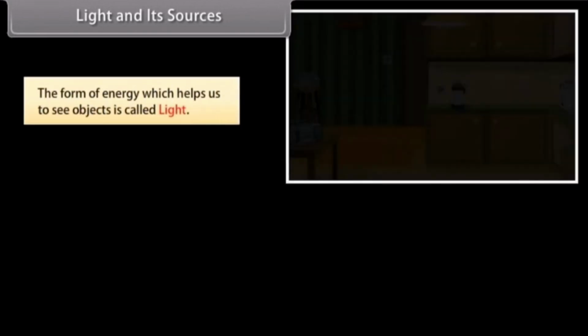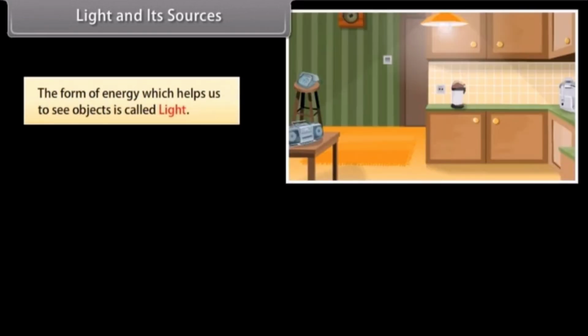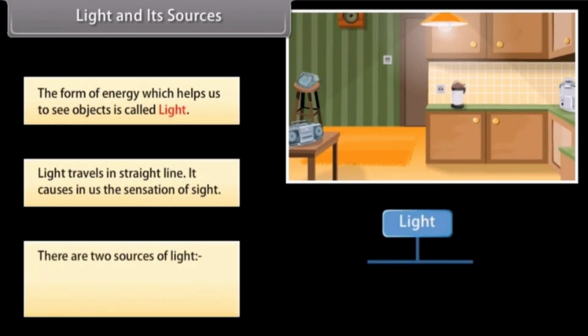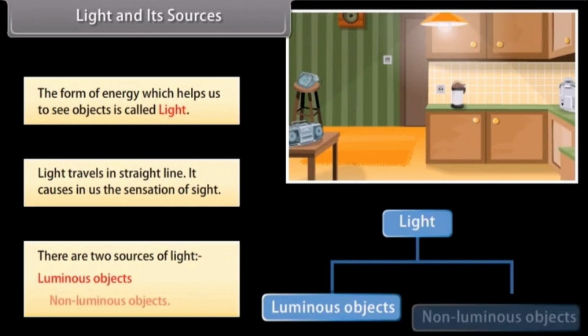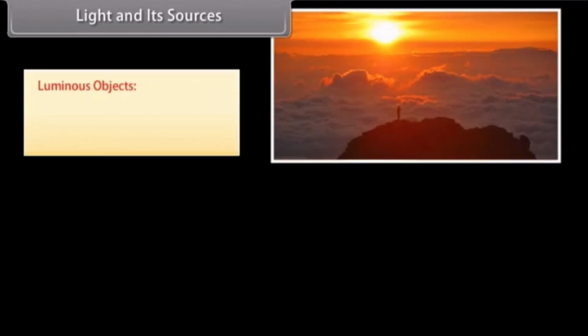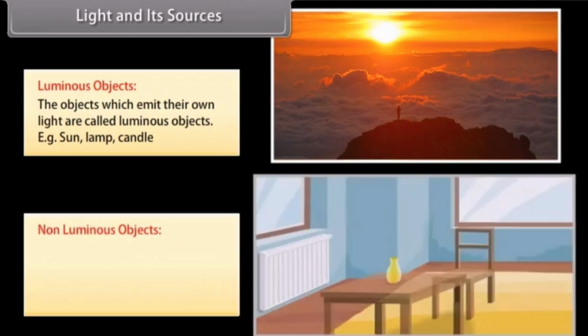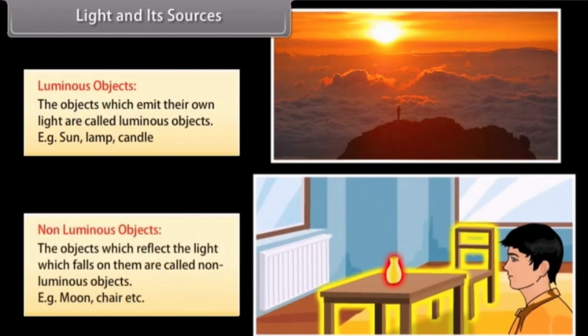The form of energy which helps us to see objects is called light. Light travels in a straight line. It causes in us the sensation of sight. There are two sources of light, luminous objects and non-luminous objects. Luminous objects, the objects which emit their own light, are called luminous objects. Example, sun, lamp, candle. Non-luminous objects, the objects which reflect the light which falls on them, are called non-luminous objects. Example, moon, chair, etc.